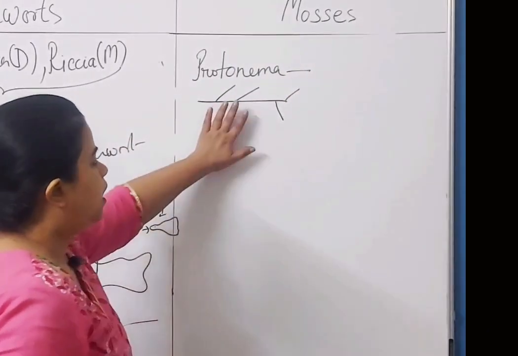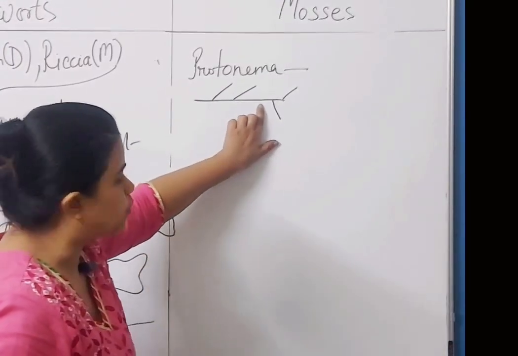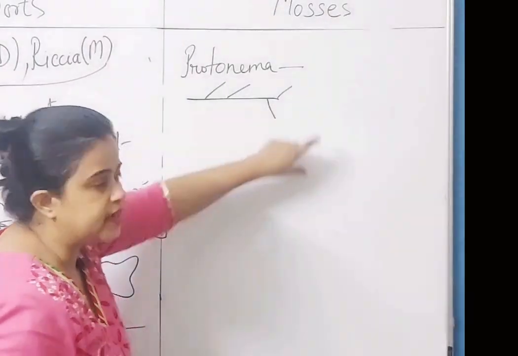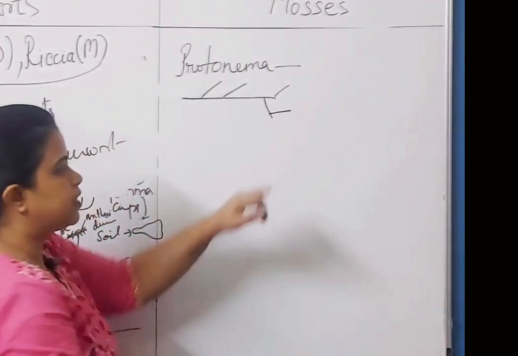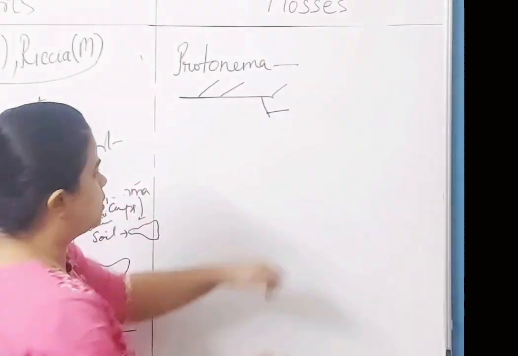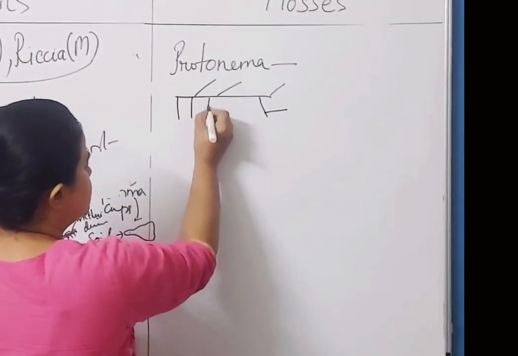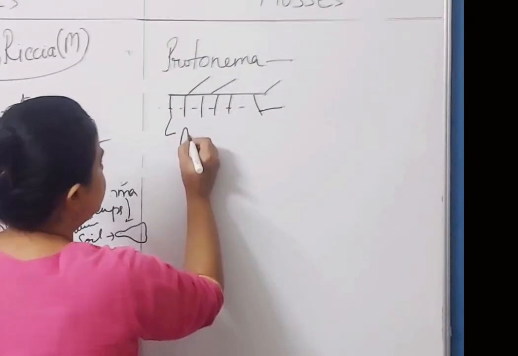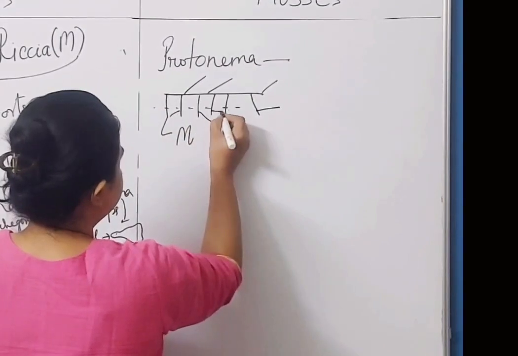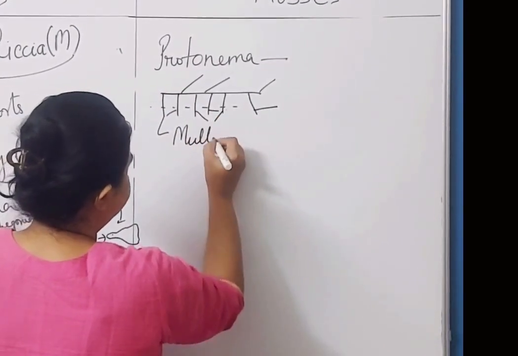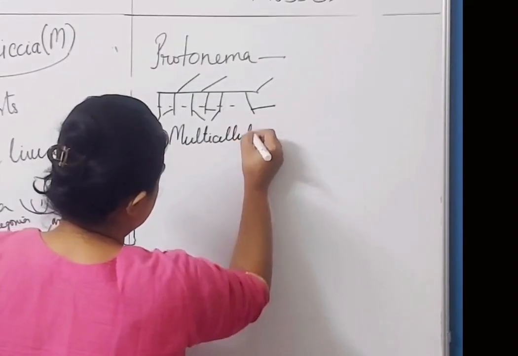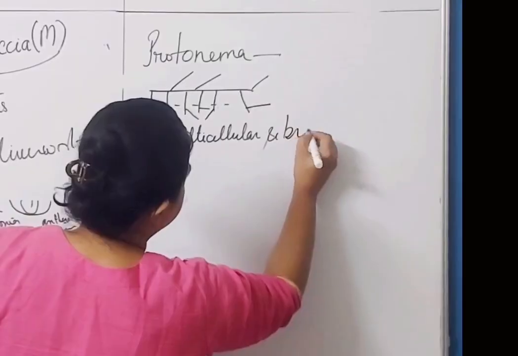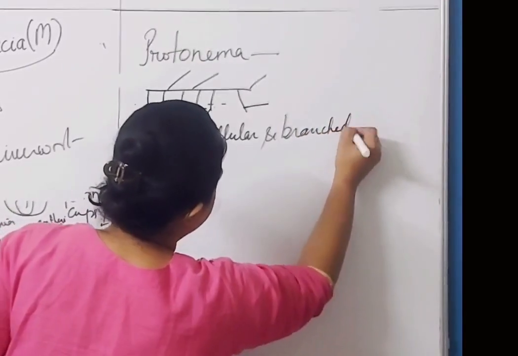Okay. अब यहीं से, this is the primary protonema. Primary filament. यहां से जो निकल रहा है that is secondary, and if another one comes then this is the tertiary one, and they are attached to the substratum. ये soil है आपका, with the help of multicellular, मैं branches भी कर देती हूँ, and branched rhizoids.